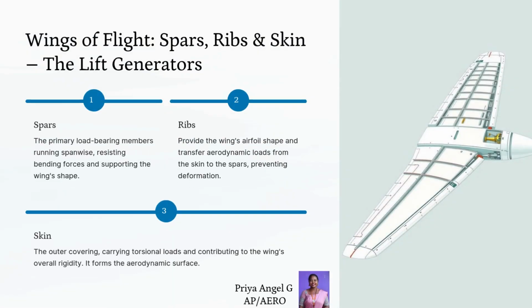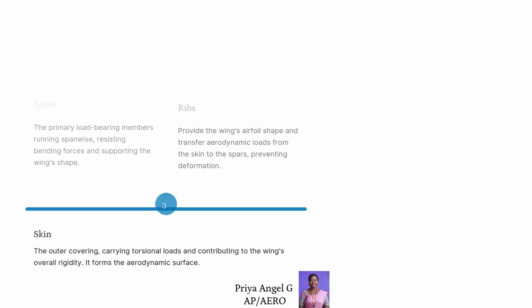Wings: spars, ribs, and skin. Wings are made up of three major elements. Spars, the main load-bearing members that resist bending forces. Ribs, which define the wing's shape and transfer aerodynamic loads to the spars. Skin, the outer covering that provides rigidity and forms the aerodynamic surface.